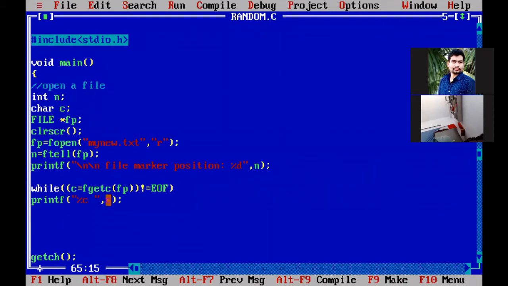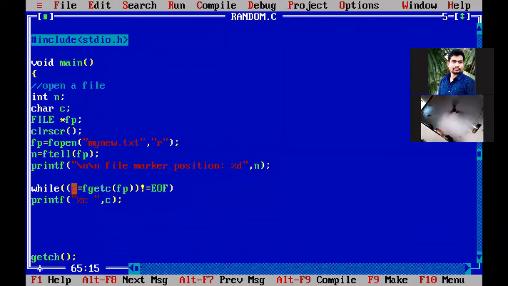And we will go to fgetc. We will read the third character, and the third character is stored into c. And again, the third character is not equal to end of file. This is true. And again, we are going to print the third, fourth, fifth, sixth, like this. All the characters are printed. We will come to the end of file. When the end of file character is retrieved from fp by using fgetc, that same end of file character is stored into c.